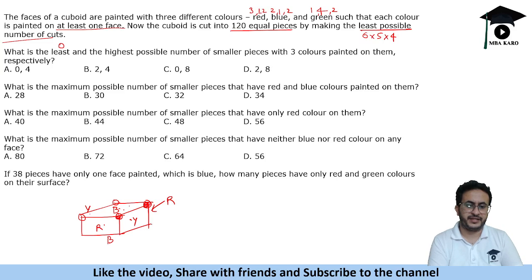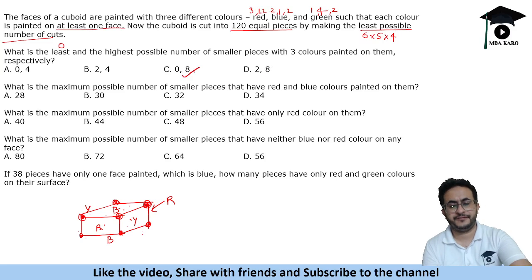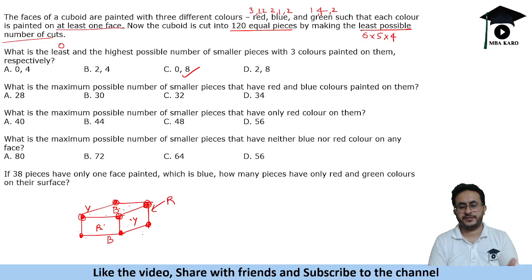This is B and Y. So this is R and Y, blue on the bottom, R and Y, blue on the bottom, R and blue on the bottom, and Y on this surface. This is R and Y, and blue on top, and Y and blue and red on this side. So we can have a total of 8 cubes that have 3 different colors painted on them.